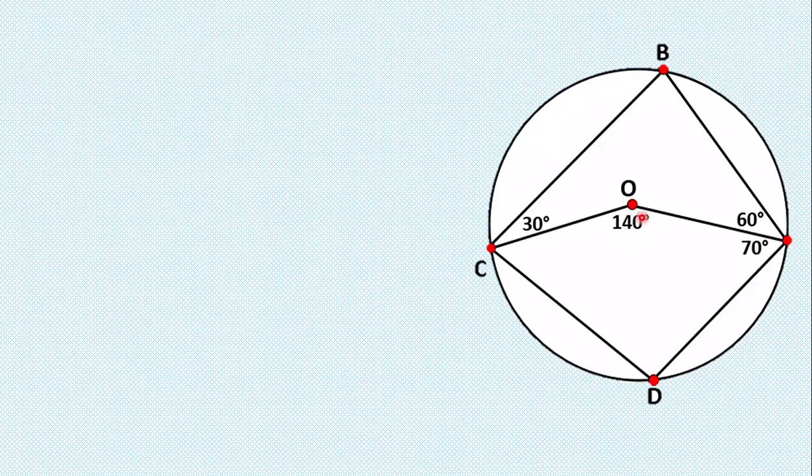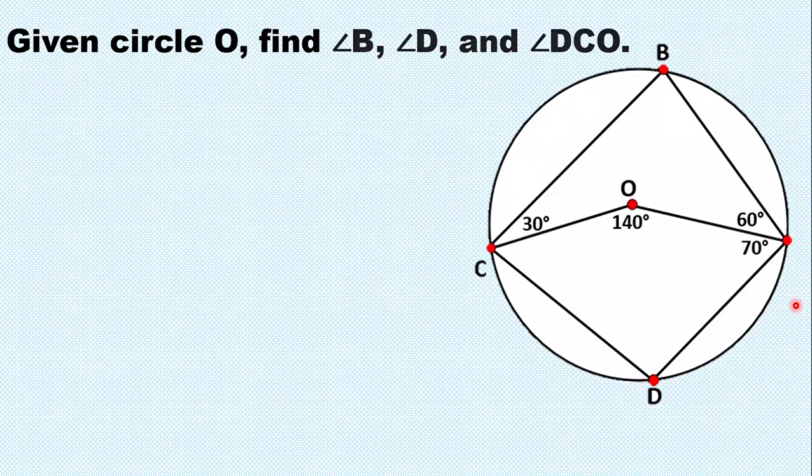Okay, so in this figure, we have circle O, because the center of the circle is point O. So, ito yung ating central angle COA is intercepted by arc CDA. Ito yung arc CDA natin ay 140 degrees. Right, so given circle O, find angle B, angle D, and angle DCO. So, ito yung i-find natin yung angle B, angle D, at saka yung angle DCO. Ito yung angle DCO natin.